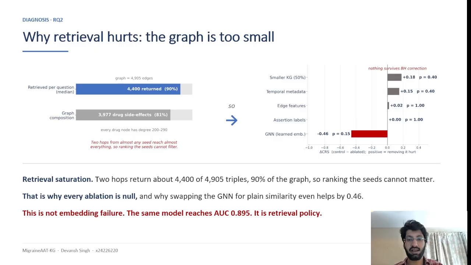Plain similarity beats my learned embedding by 0.46, but the model did not fail to learn. It reached an AUC of 0.895, and it cannot help when the retrieval hands over the whole graph, regardless of ranking. And this matched the study by Shane and colleagues in 2025 on knowledge redundancy in medical RAG. The fix is sparser retrieval first, then a much larger graph.